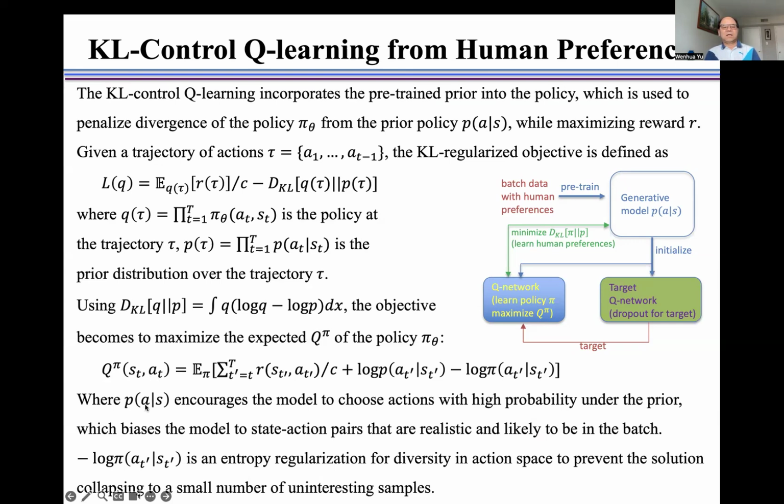where log p encourages the model to choose actions with a high probability under the prior, which biases the model to the action pairs that are realistic and likely to be in the batch. Negative log pi is entropy regularization for diversity in action space to prevent the solution collapsing to a small number of uninteresting samples. This is the workflow of the KL control Q-learning model.